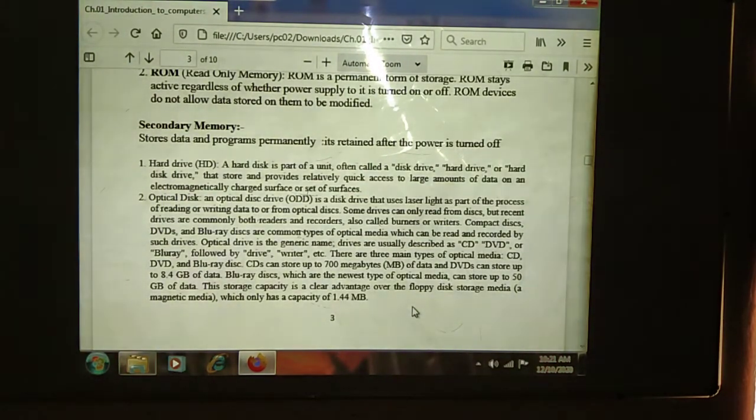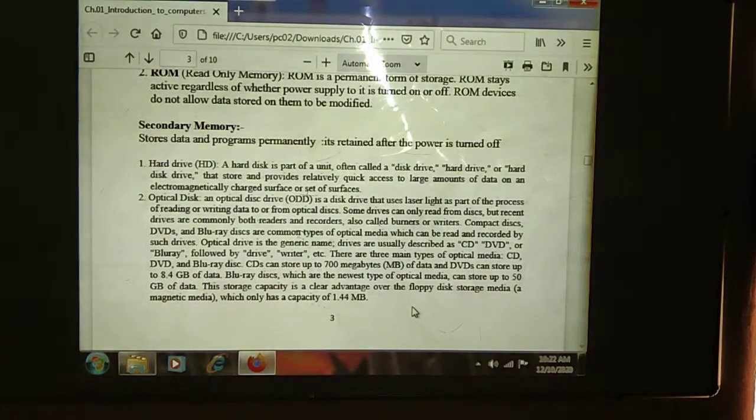Next one will be optical disk. An optical disk drive is a disk drive that uses laser light as part of the process of reading and writing data to or from the optical disk. Means by using that, the user can read and write the data on the optical disk. Some devices can only read from the disk, means some optical disks will be provided only for reading purposes. Some optical disks will be providing both reading and writing purposes.